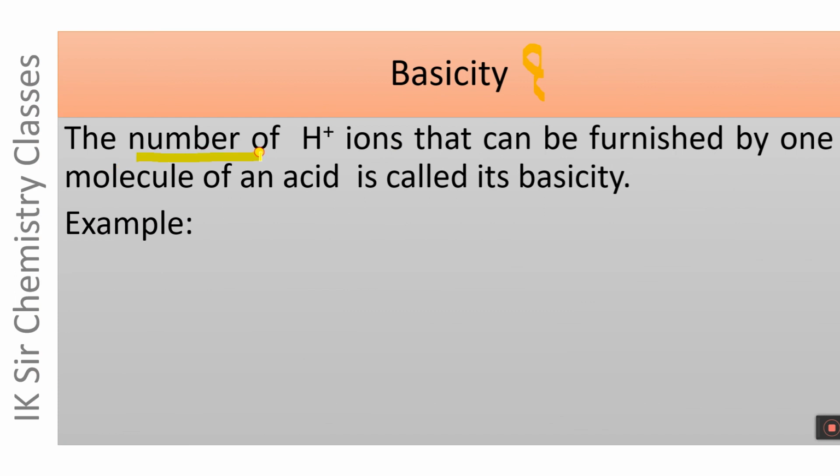The number of H plus ions that can be furnished by one molecule of an acid is called its basicity. It is obvious that the basicity is a property of an acid. It is not a property of a base. Basicity is a property of an acid which is equal to the number of H plus ions that can be furnished by one molecule of that acid. Let us illustrate it taking an example.